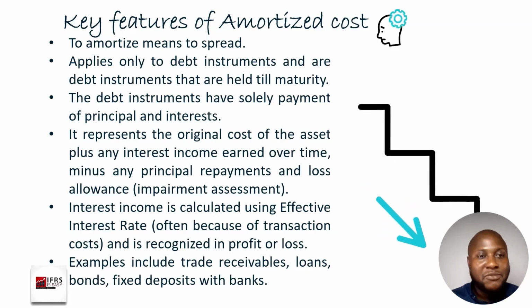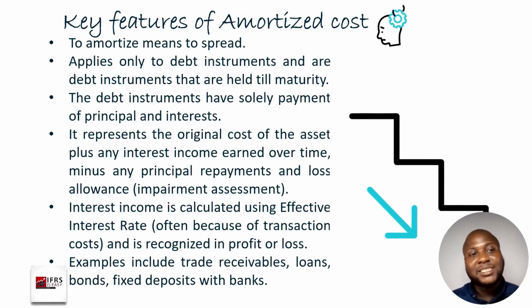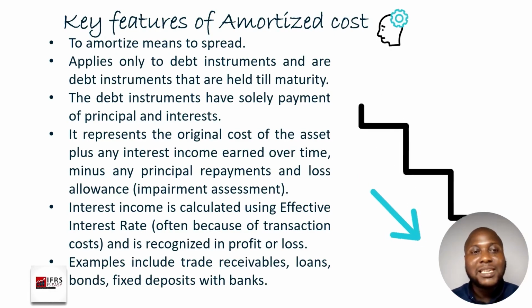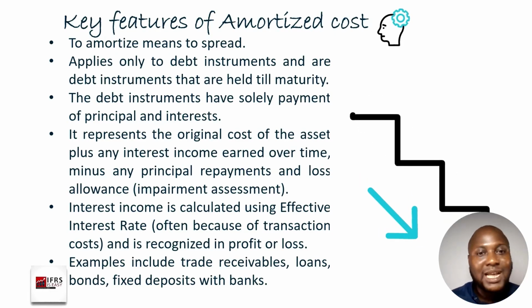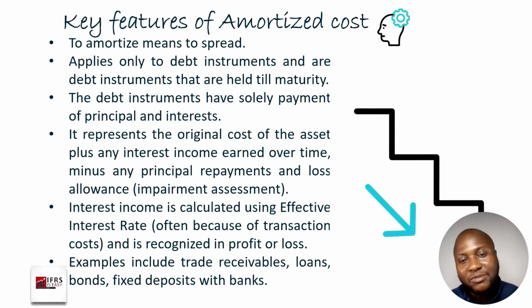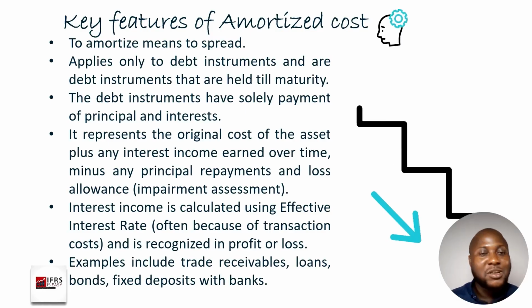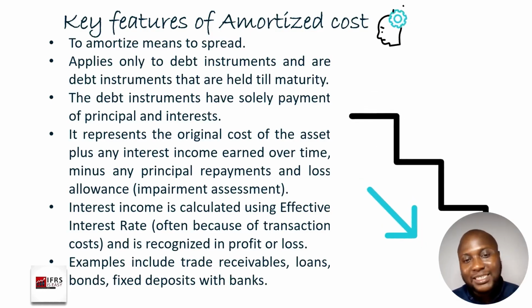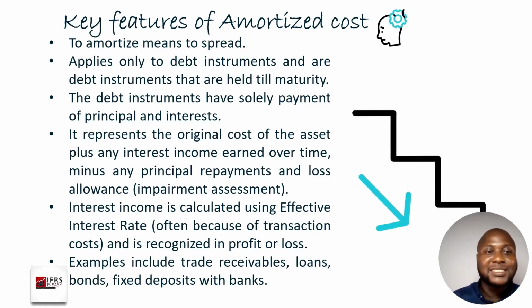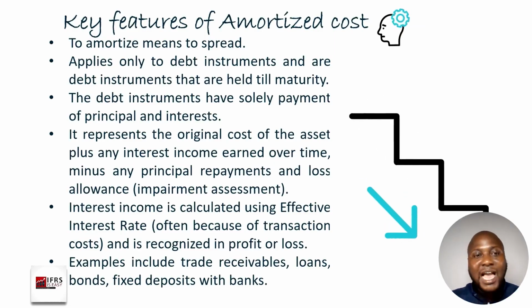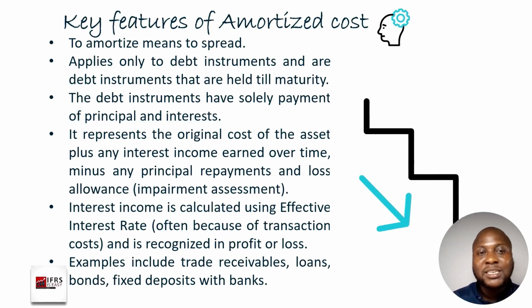Amortized cost only relates to debt instruments. You can't apply amortized cost to investment in equity. What we are saying is that both under financial assets and financial liabilities, amortized cost relates only to debt instruments.